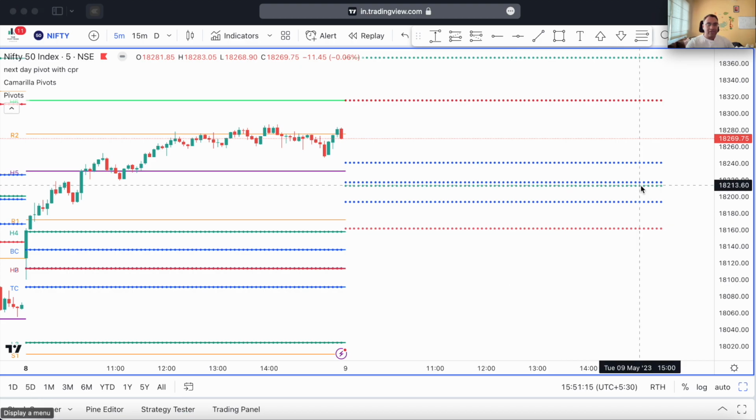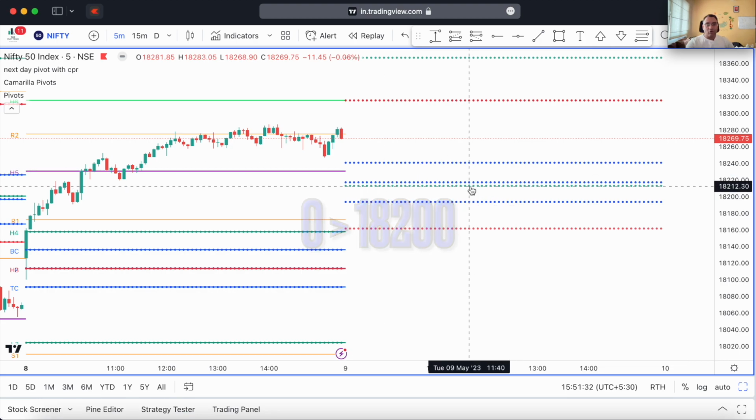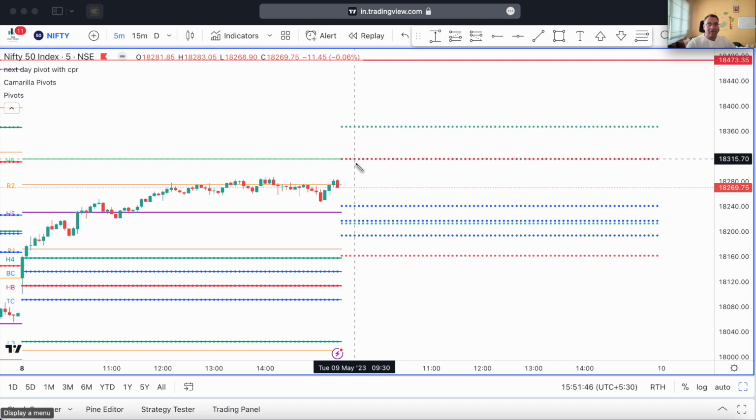The L3 level is around the 18,200 mark. So any price action above 18,200, that is an open above 18,200, will be an open which suggests you buy the markets at the 18,200 level. So you can keep an eye on that level tomorrow. That is going to be an important level. If tomorrow price action opens above today's high, then around the H3 level is where you can find a reversal trade. So around the 18,315 line, that is where you can find a reversal trade.